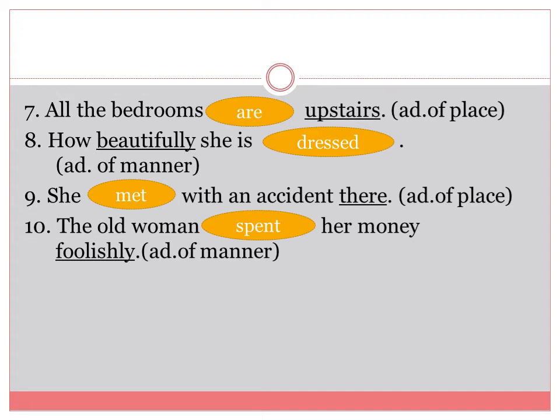Eighth, how beautifully she is dressed. Dressed, verb; beautifully, adverb, type, adverb of manner. Ninth, she met with an accident there. Met, verb; there, adverb, type, adverb of place. Tenth, the old woman spent her money foolishly. Spent, verb; foolishly, adverb, type, adverb of manner.